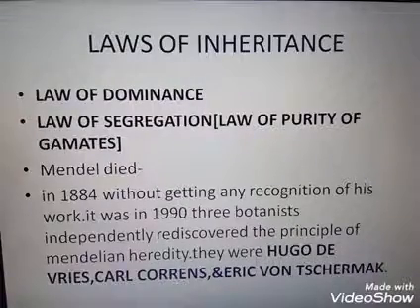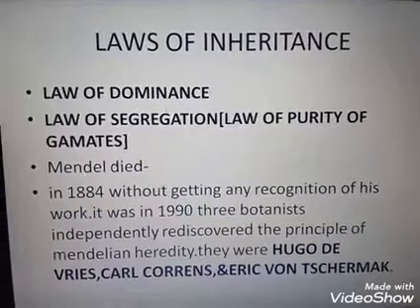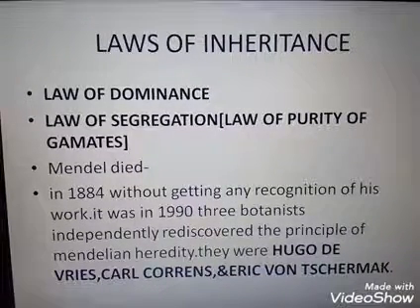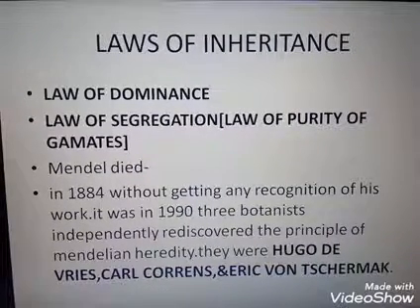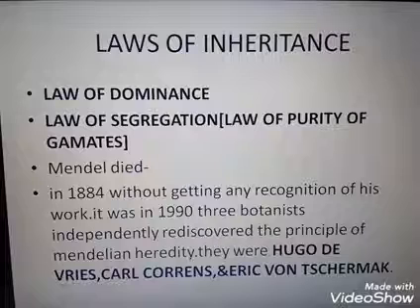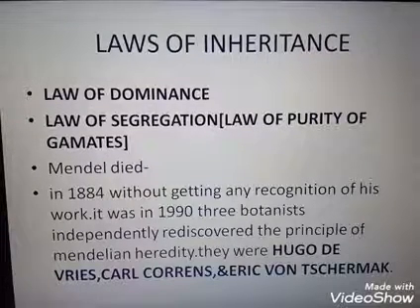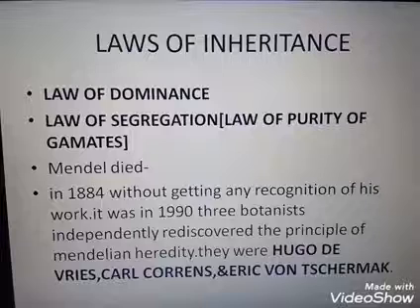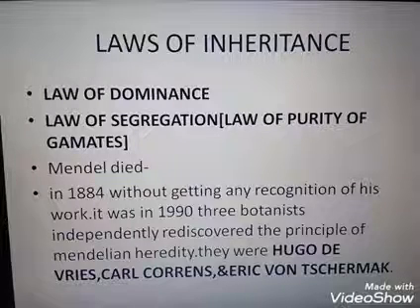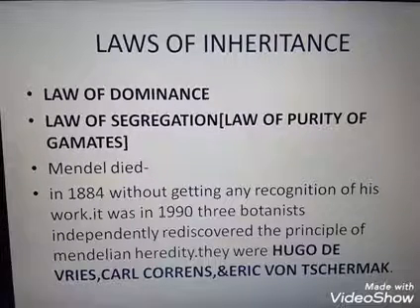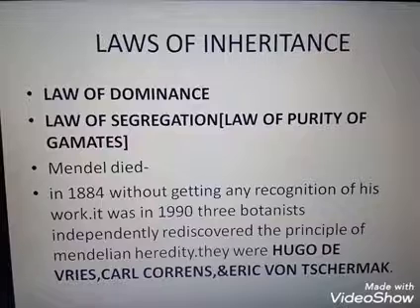The law of segregation is otherwise known as the law of purity of gametes. This law states that an individual receives one factor from each of its parents with respect to a particular trait, and they do not blend or mix with each other. Suppose one parent is tall and the other is dwarf.